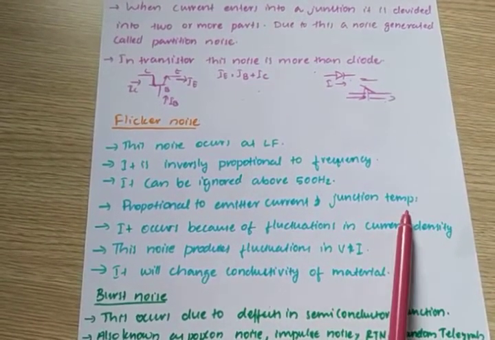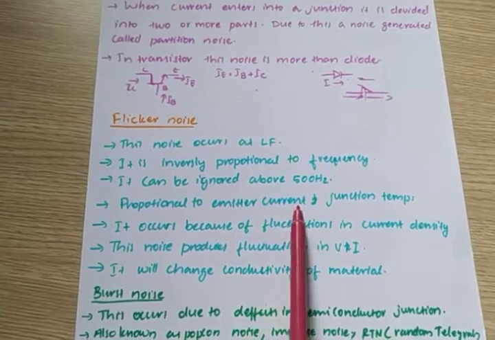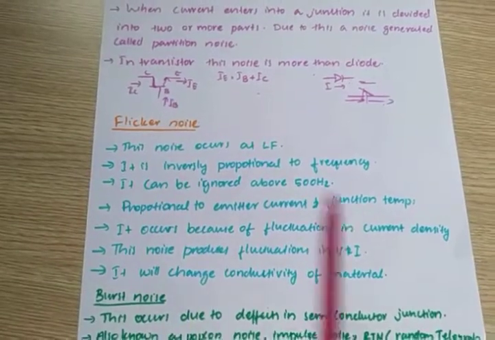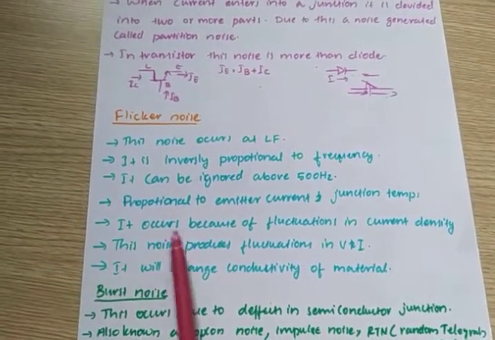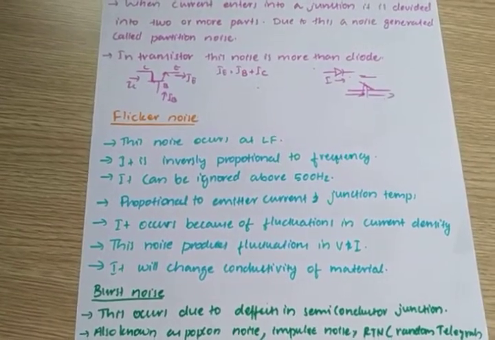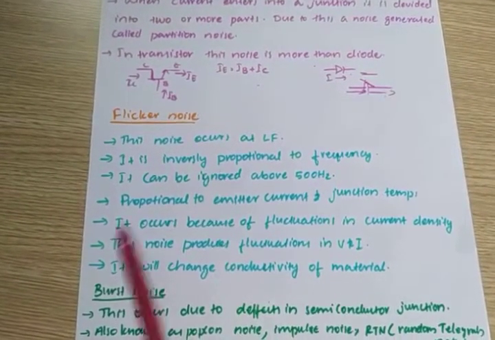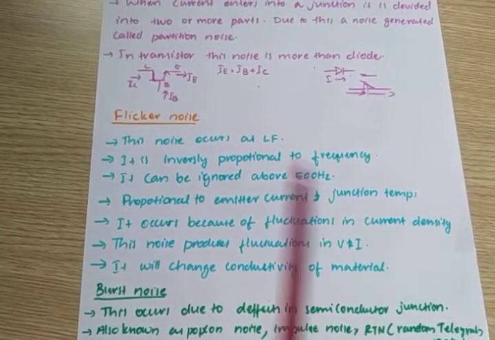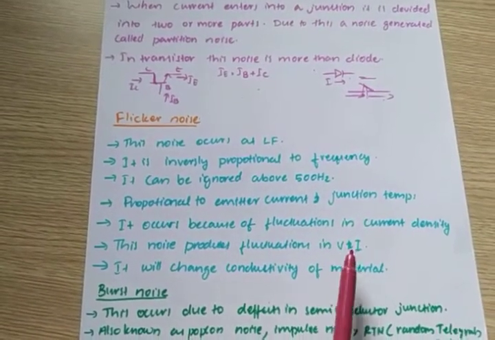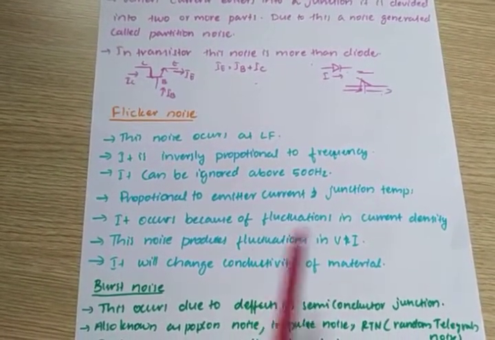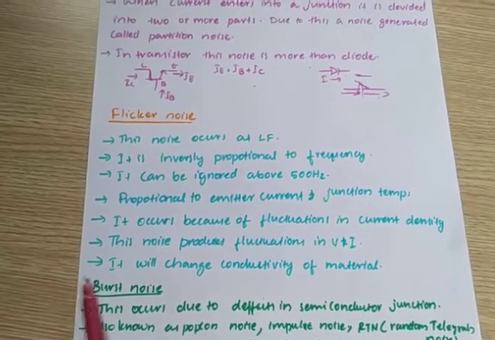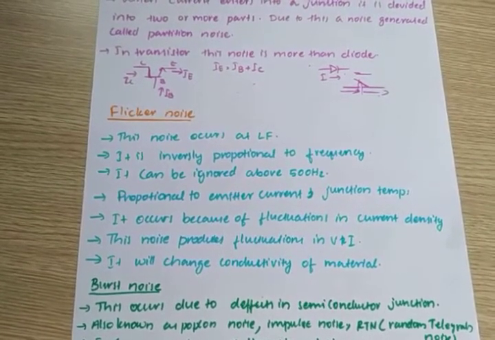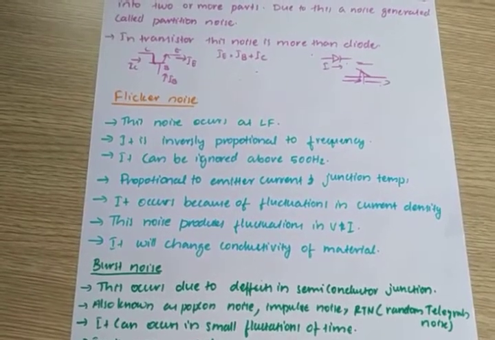It is proportional to emitter current IE and the junction temperature. That means the emitter-base junction and collector-base junction temperature affect this flicker noise. It occurs because of fluctuations in current density. This noise produces fluctuations in voltage and current. It will change the conductivity of the material. At low frequency, if this noise occurs, it will change the conductivity of the material. That is flicker noise.